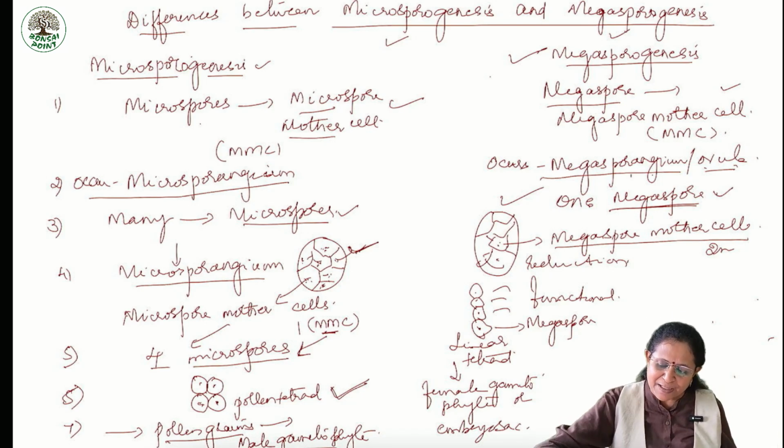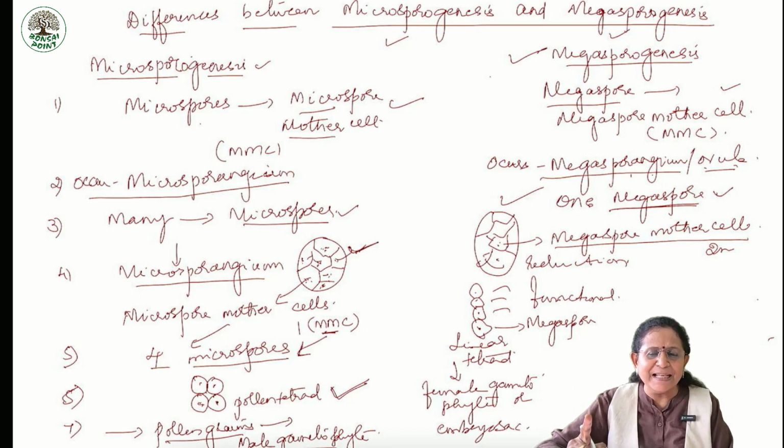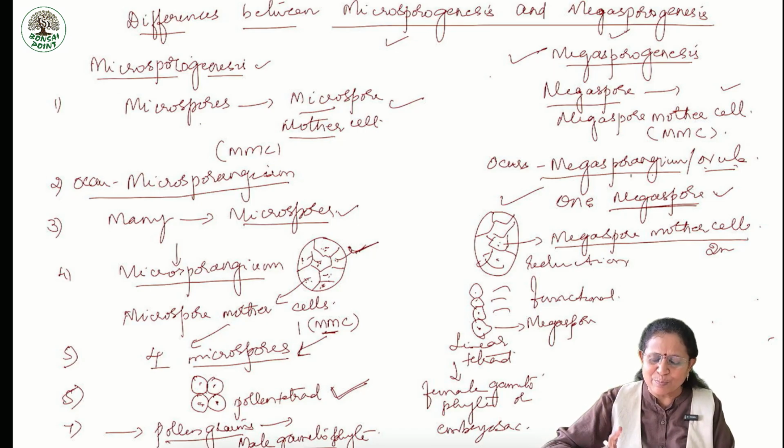Okay, in case of megasporangium, only one cell of the nucellus takes part in the formation of megaspore. Thereby, only one megaspore is formed.